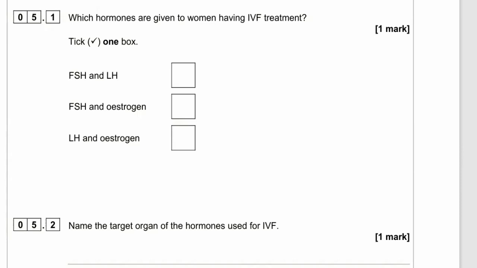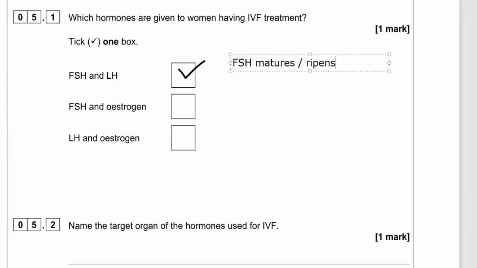5.1. Which hormones are given to women having in vitro fertilization treatment or IVF treatment? Tick one box. Well, we've got FSH and LH, that's follicle stimulating hormone and luteinizing hormone, FSH and estrogen, or LH and estrogen. And the answer is the top one, FSH and LH.